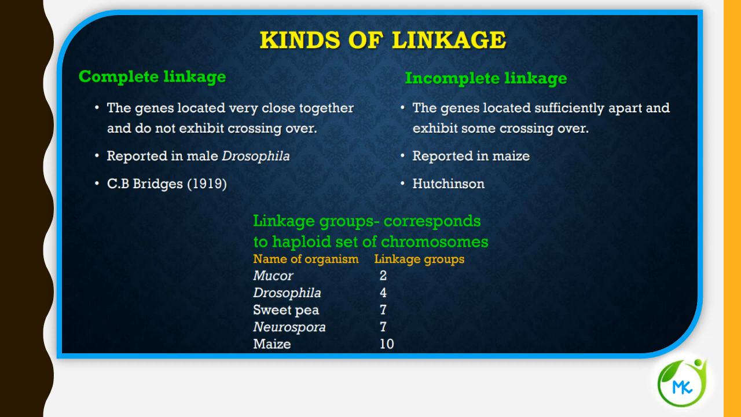For example, in fungi, the linkage group is 2. In Drosophila, the linkage group is 4. In sweet pea, the linkage group is 7. In Neurospora, again 7. And in maize, it is 10.